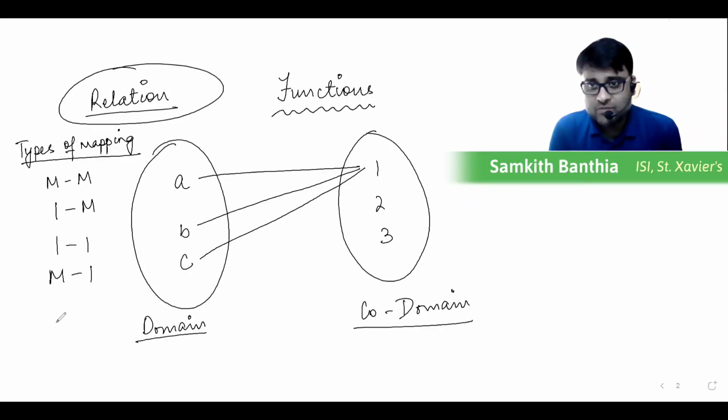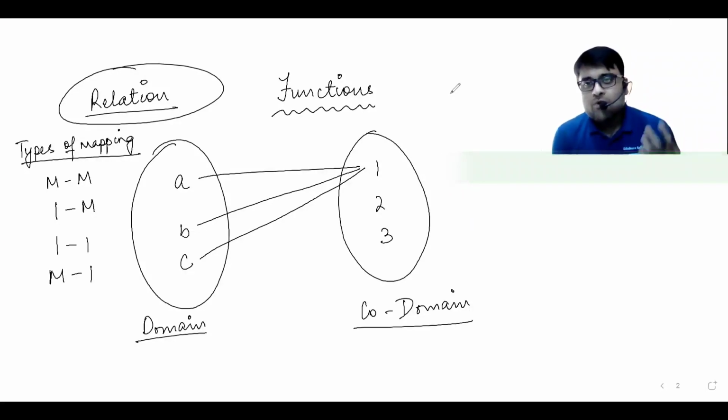If you think it is possible, put it in the chat box. If you think that it is not possible, then also put it in the chat box. So are these the only types of mapping? I want you to answer. Put your responses in the chat box. What do you think? Okay, I've got many responses. Thank you so much. So you are absolutely correct. These are the only types of mapping that are possible. These are the only 4 types of mapping that are possible.